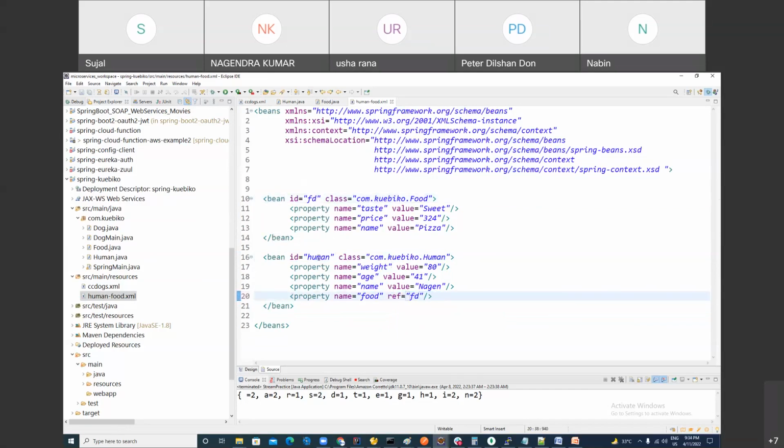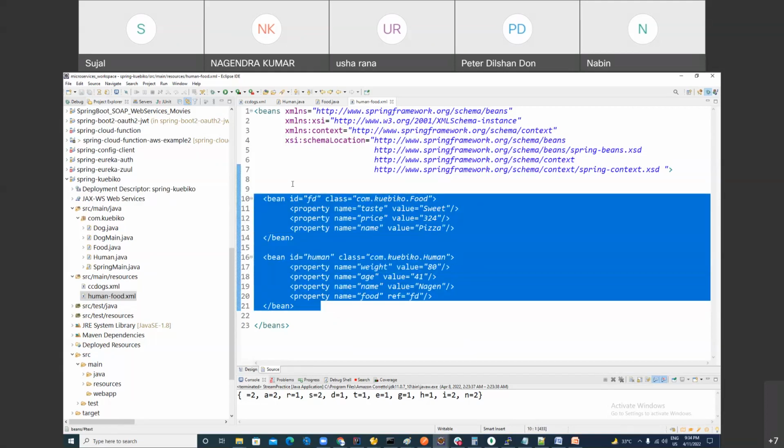You are saying, hey Spring, when you make the human object, set weight, age, name, but when you set food, it is not a normal value. It is another bean. That's why I'm using ref equals to FD. This bean will be injected inside it. This is called dependency injection. Understand? Dependency injection is a mechanism when you are creating a bean. If this bean has a dependency on another bean, you are setting that as well. So everything is done by the Spring container.